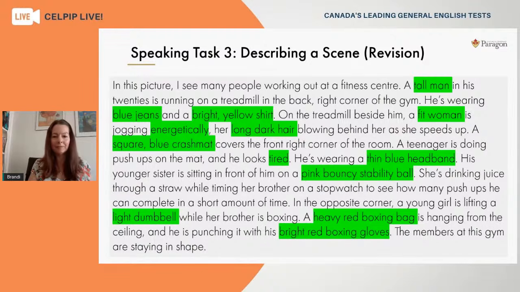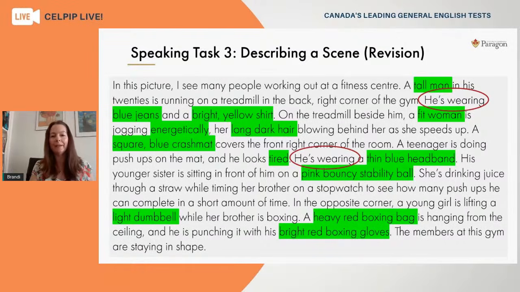At another glance, when you scan over the document, I noticed that I've gotten a little bit carried away here again by describing what people are wearing. And although it's okay to do that once in a while, I don't want to just focus on the clothing. In the same frame of thought here, when I talk about that man wearing that thin blue headband, I'd like to connect that back into somehow what he's doing.